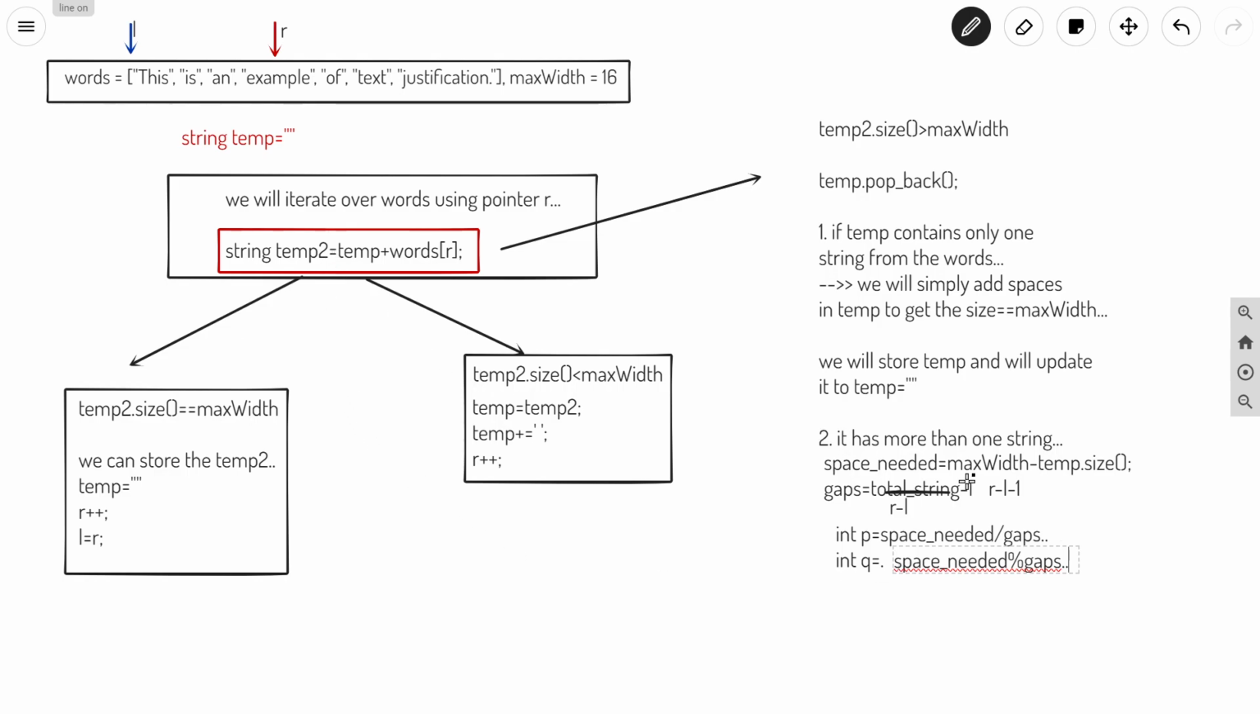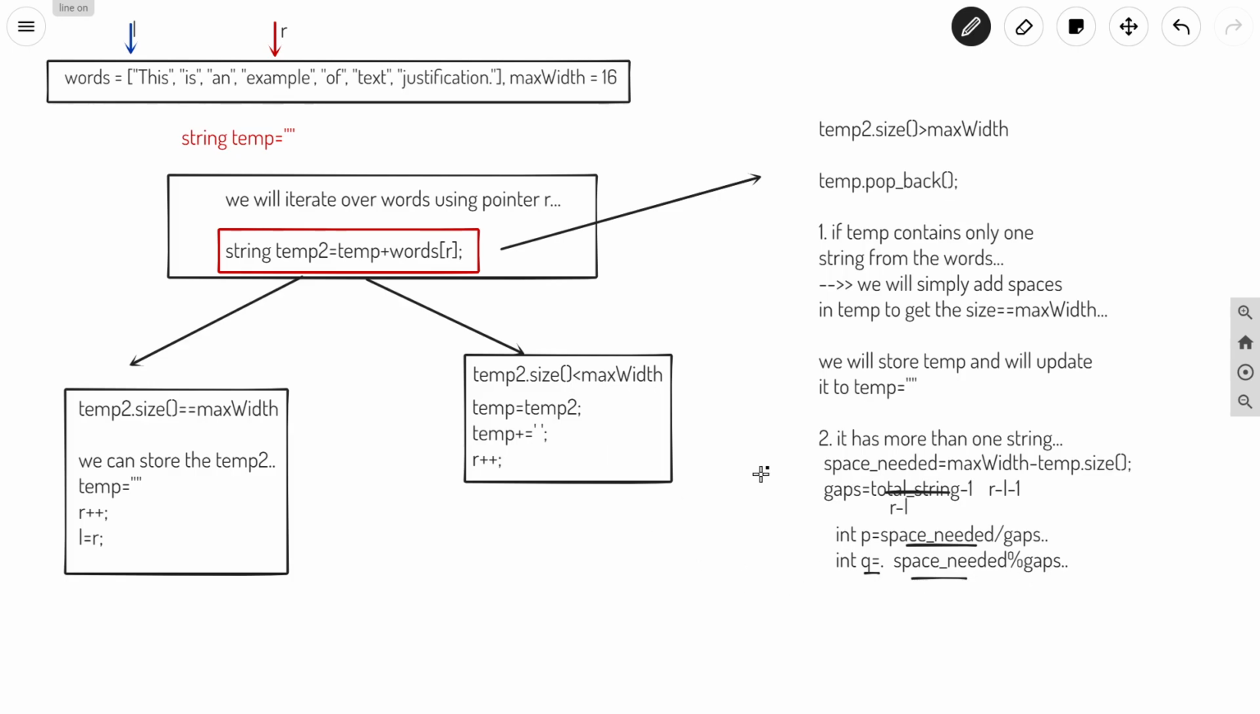So we will do some kind of operation here. Basically we will have a while loop here, or we will see this thing in our code part. So we have to first add this number of spaces in between gaps, and for the first q gaps we have to add one extra space. Okay, so we have to add one extra space in each gap for q gaps. That's what we have to do here.